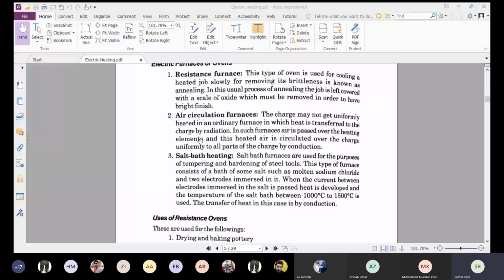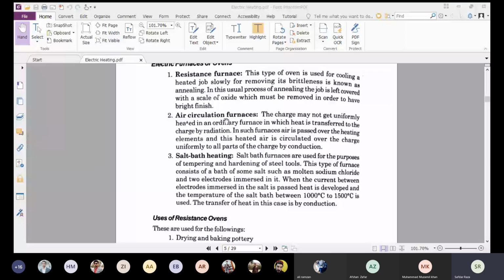In such furnaces, air is passed over the heating element. We just turn on the fans and the heat will move towards the chamber, and after some time the temperature of the whole chamber becomes uniform, and this heated air is circulated over the charge uniformly to all parts of the charge by conduction. So such a type of furnace is called an air circulation furnace.